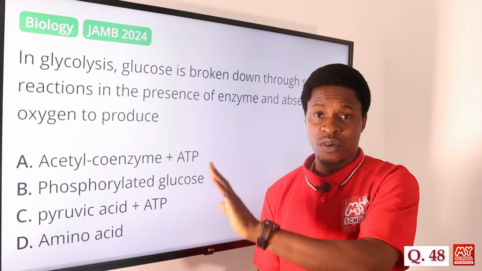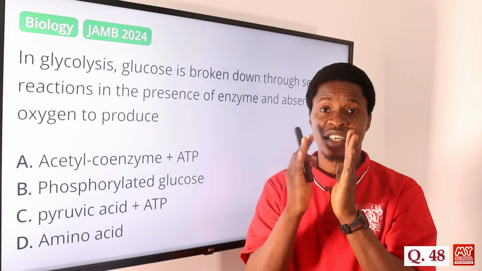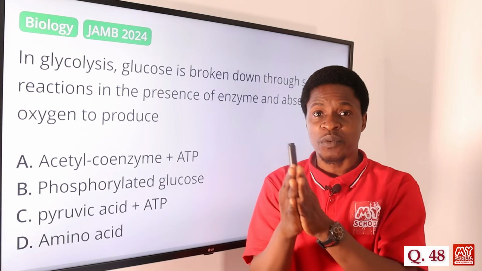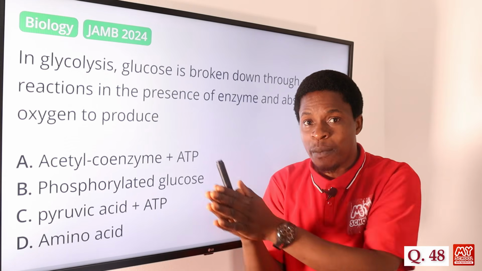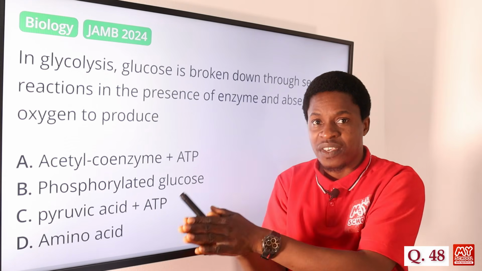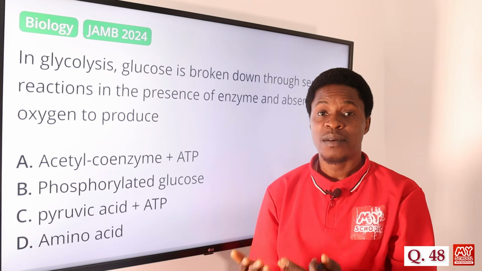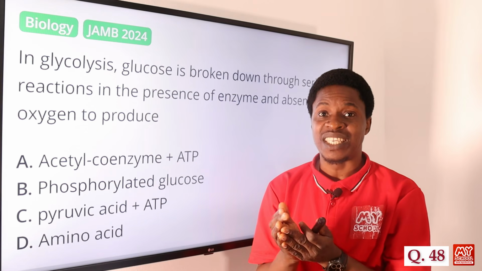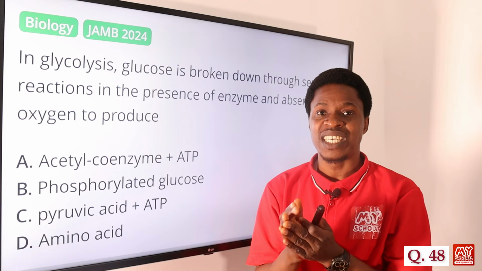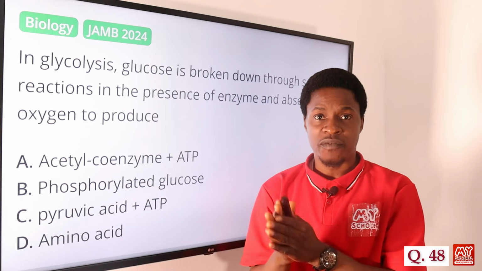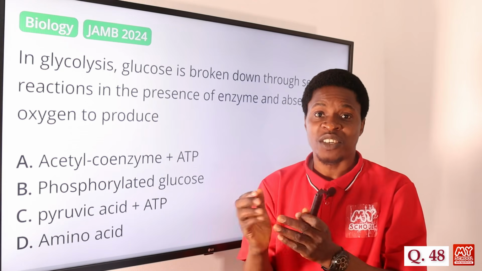In glycolysis, glucose, which is a 6 carbon sugar, is broken down into 3 carbon sugar, which is pyruvic acid. And once that happens, energy is produced. But the energy that is produced in respiration is always in the form of ATP, adenosine triphosphate. So that is the currency.